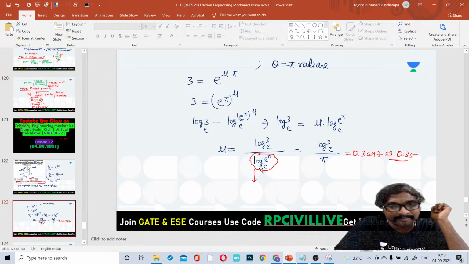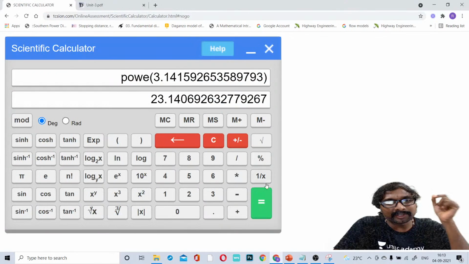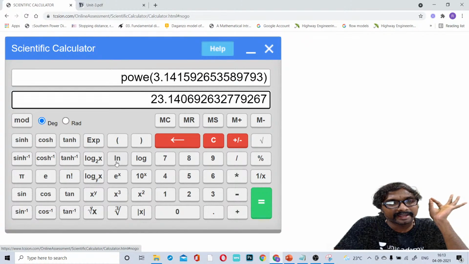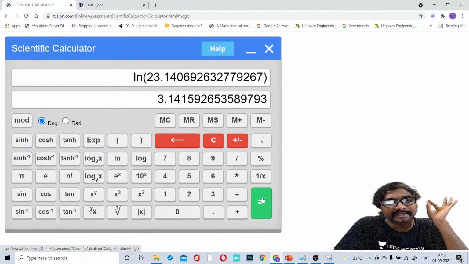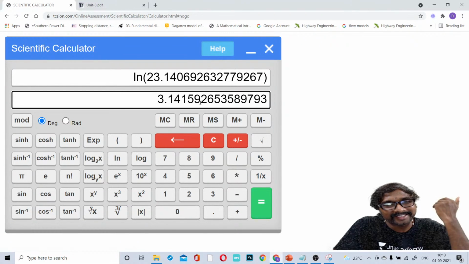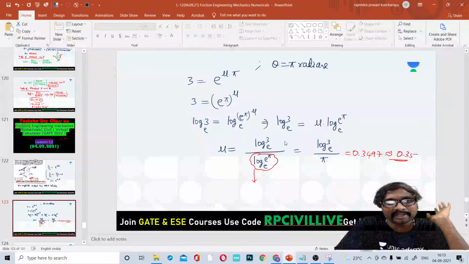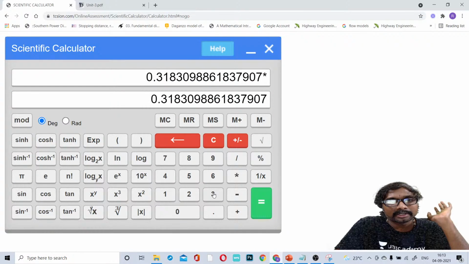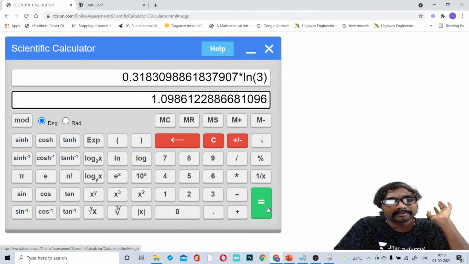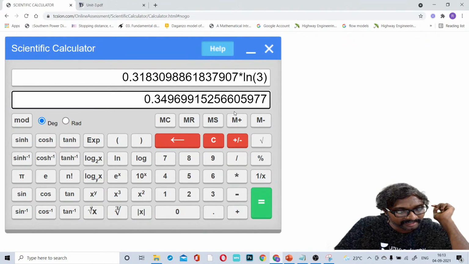E power pi, we keep it and apply a log for that. E power pi we just calculated, then apply ln to this. You are getting that one, right? 3.1414 means it is pi only, no? Yes, it is pi only. Then 1 divided by that answer, into log 3 to the base e, so 3 ln. Same value you are getting, right? 0.3497, which means 0.35 you will be getting.